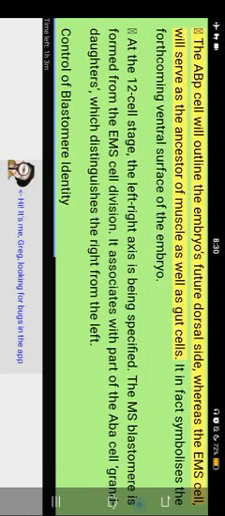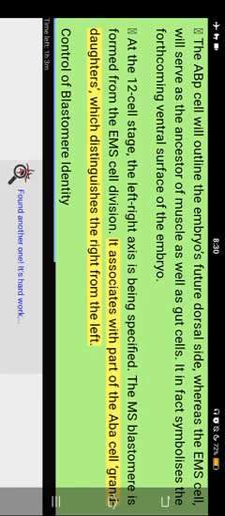The ABP cell will outline the embryo's future dorsal side, whereas the M cell will serve as the ancestor of muscle as well as gut cells. It in fact symbolizes the forthcoming ventral surface of the embryo. At the 12-cell stage, the left-right axis is being specified. The MS blastomere is formed from the M cell division. It associates with part of the alpha cell granddaughters, which distinguishes the right from the left.